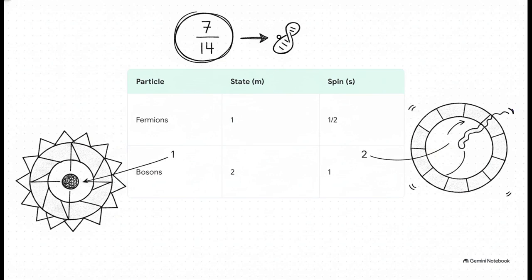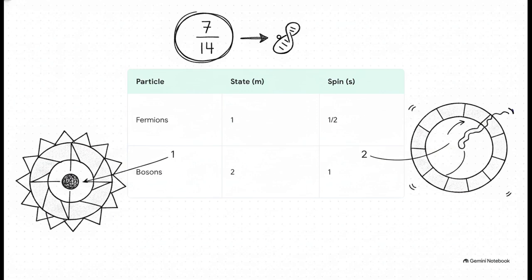The math kind of brings this all to life. The formula determines a particle's spin as a function of an integer state, represented by m, multiplied by 7/14. So, according to this framework, fermions, things like electrons, have a 1/2 spin because their state is m equals 1. Geometrically, this means they are literally physically trapped right at the midpoint of this 14-dimensional balance.